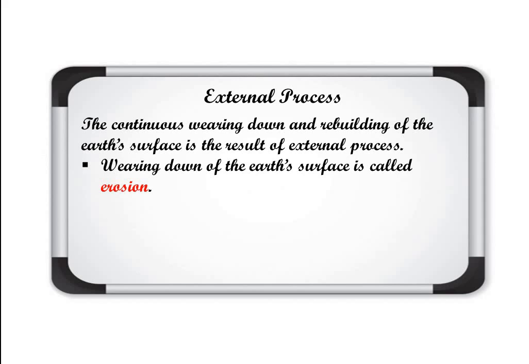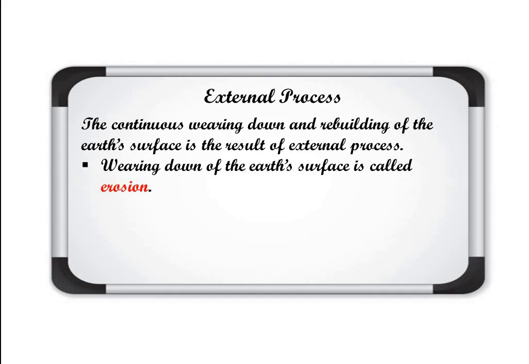The earth surface is cutting down or rebuilding due to things like wind, water and glaciers. These are the mediums by which the upper part of the earth surface is cut down and rebuilt. The sources of this wearing down or rebuilding of the earth surface are water, wind and glacier.